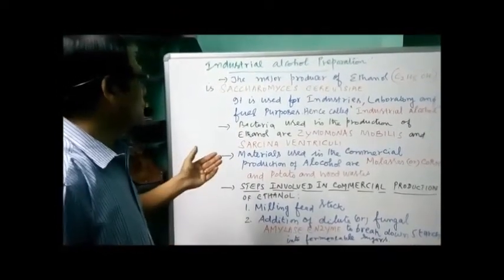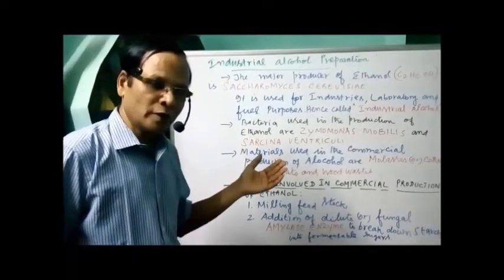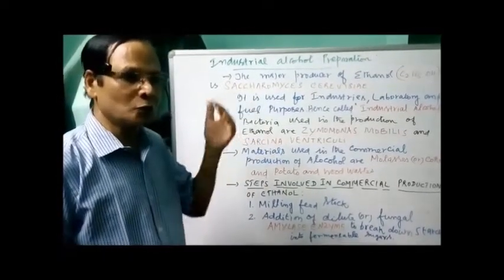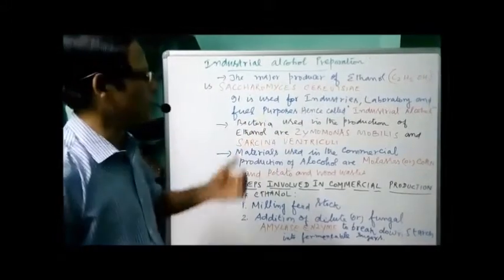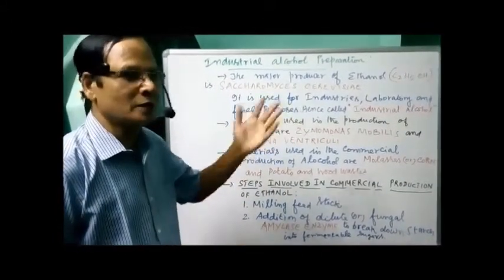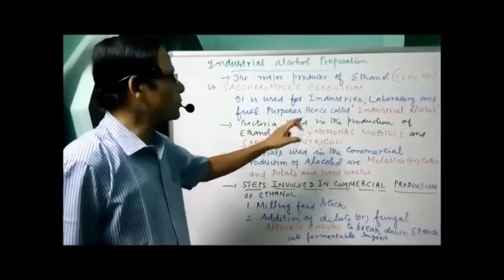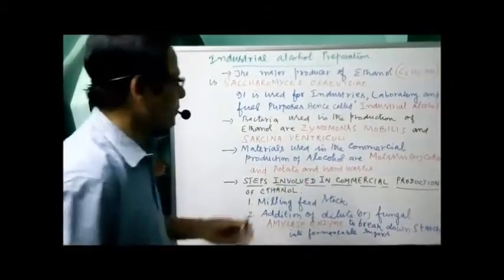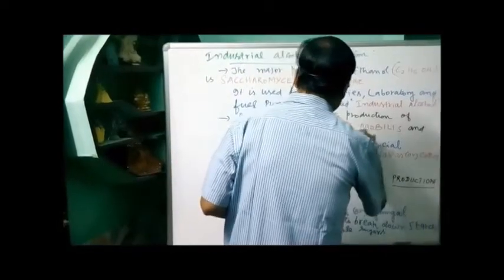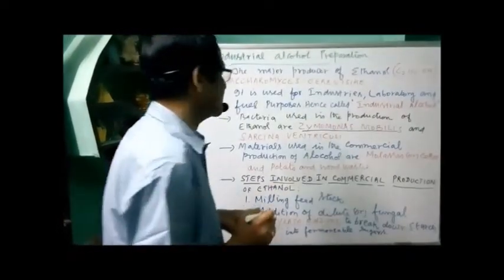Now, not only yeast but also bacteria are used for the preparation of alcohol in industries, particularly ethanol. What are the bacteria used? Number one, Zymomonas mobilis. This is one of the bacteria used in the preparation of ethanol in industries.